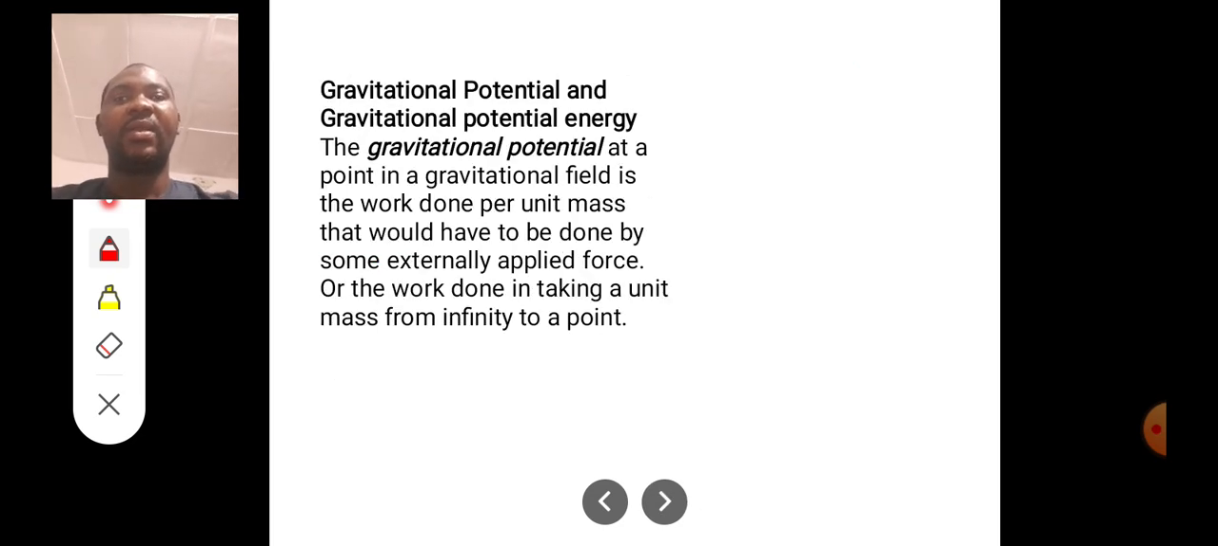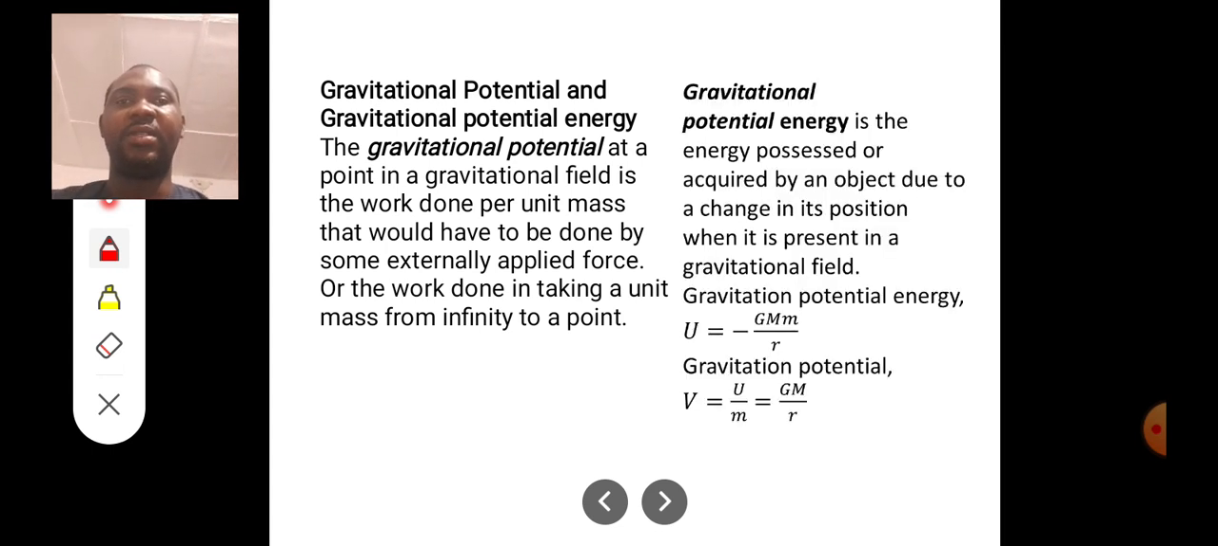Now we enter gravitational potential and gravitational potential energy. The gravitational potential at any point in a gravitational field is the work done per unit mass that would have to be done by some externally applied force. Or you can say it is the work done in taking a unit mass from infinity to that point. That's gravitational potential. Now gravitational potential energy is the energy possessed or acquired by an object due to a change in its position.